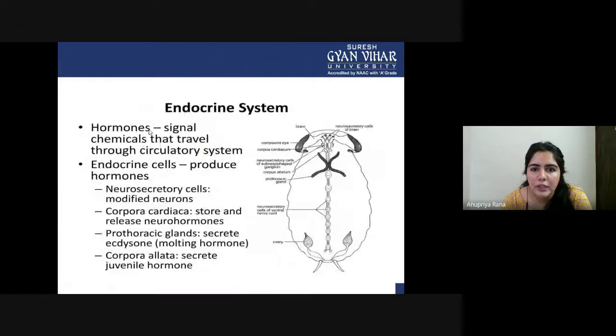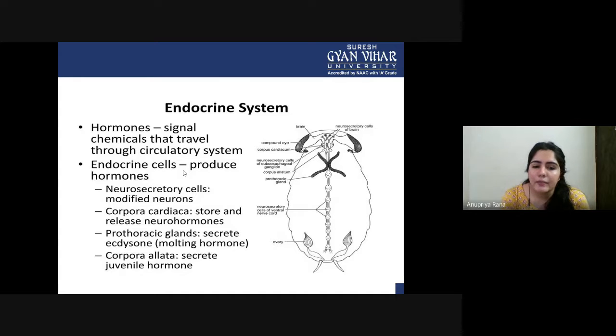Now we are going to see the major endocrine system in a little more detail. Hormones are signal chemicals that travel through the circulatory system, and by this the hormones travel through the whole insect. Endocrine cells produce hormones. What is the major function of endocrine cells? They have to produce hormones. Neurosecretory cells are modified neurons, and they perform the modification of neurons.